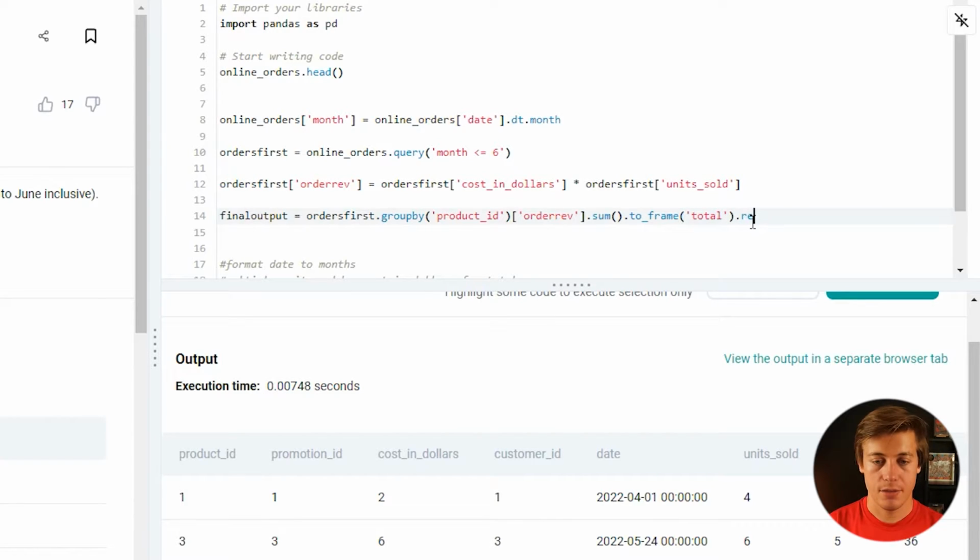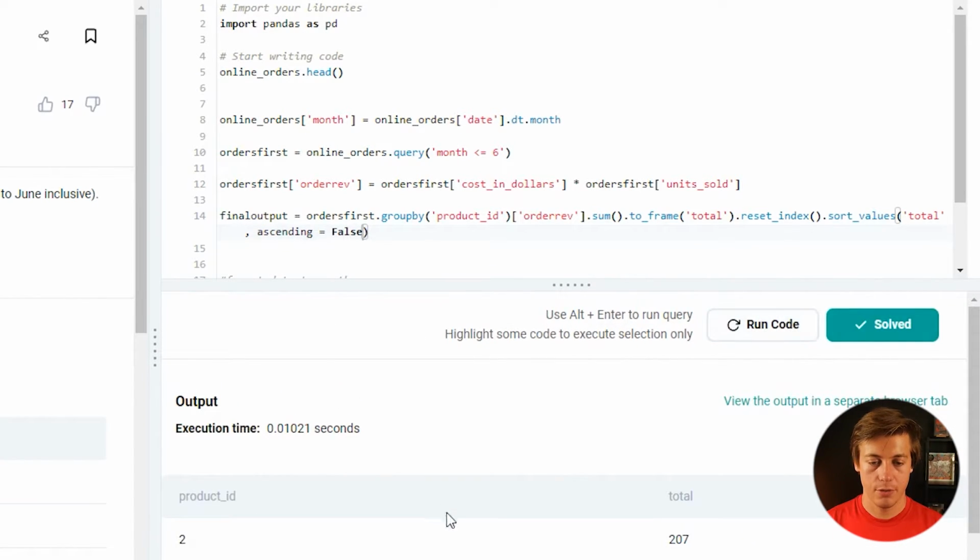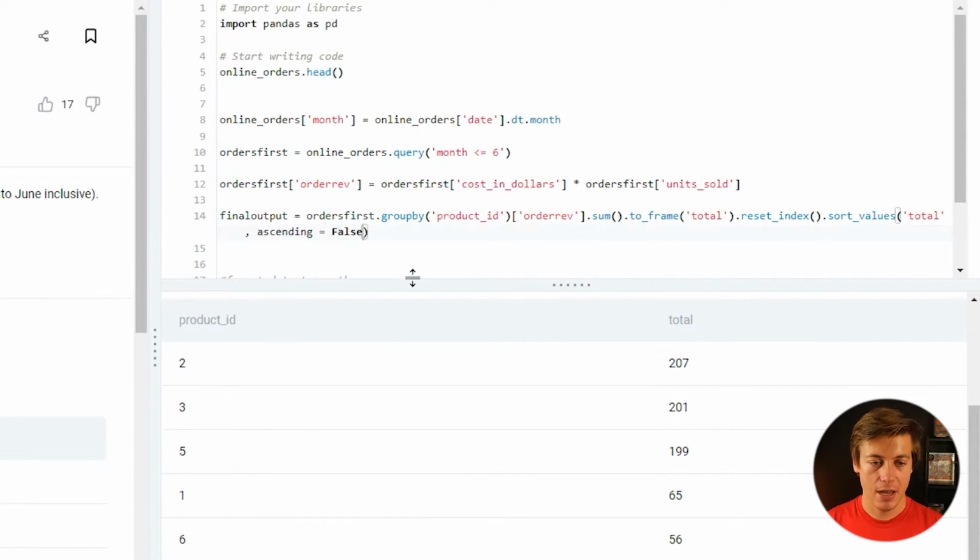Our favorite dot reset index. And then again, sort values. And like the last two times, all we have to do on this one is put total in here, comma, and then ascending equals false. And this doesn't complete it yet. So if we just run code over here, you can see all these are in here right through 6, but we only need top 5.